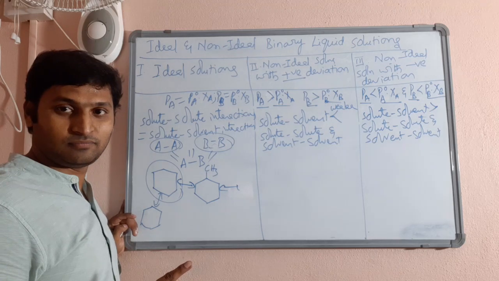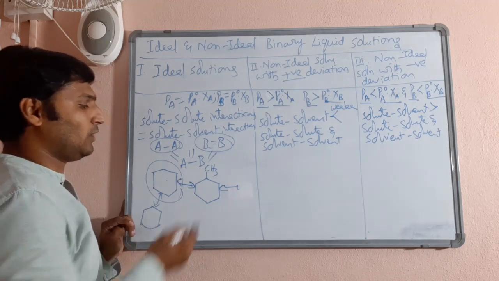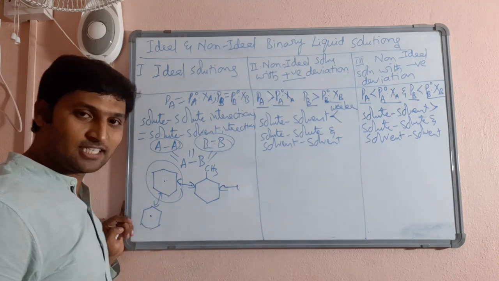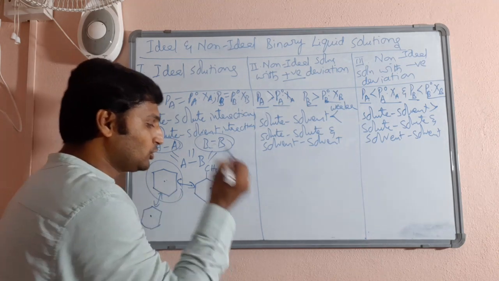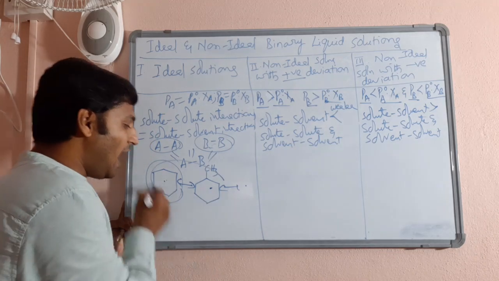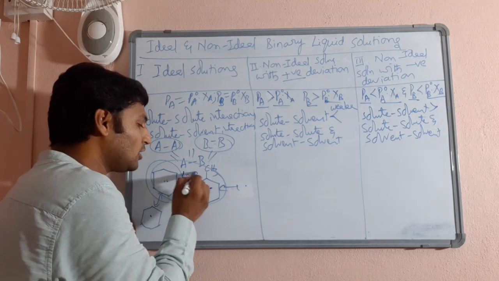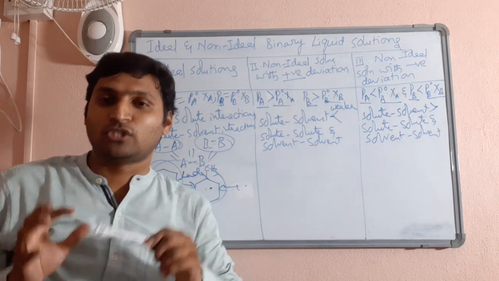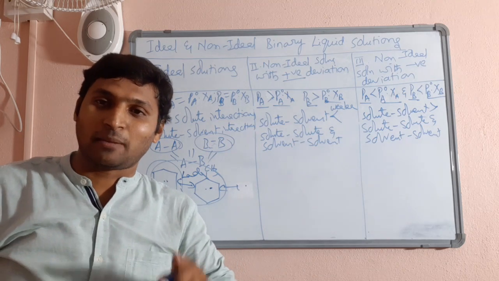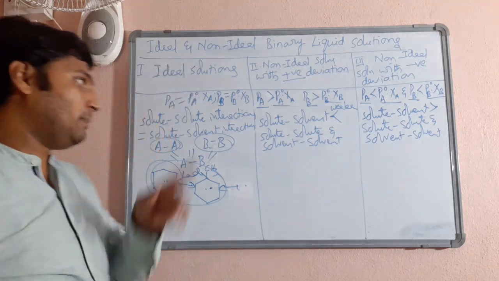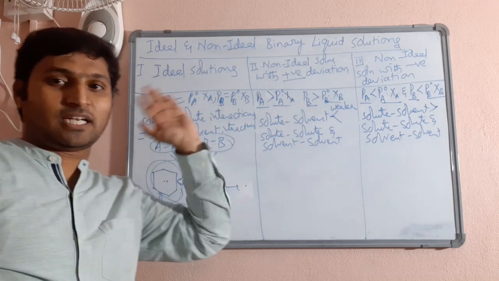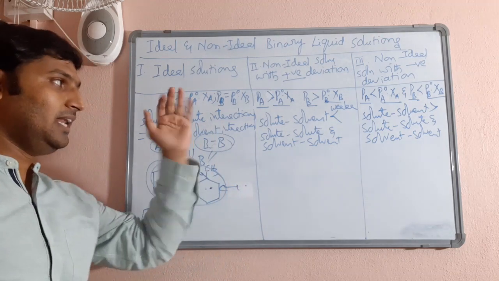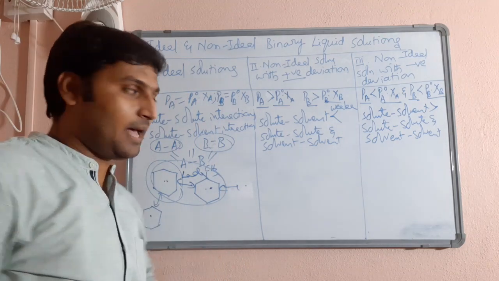Since molecular masses are also not too different, the strength of London forces also will be almost same even after mixing. So, assume solvent is cyclohexane, solute is methyl cyclohexane. Then, solvent-solvent interactions were also London forces. Solute-solute interactions were also London forces. After mixing, solute-solvent interactions are also London forces. As a result, no new forces are set up. The strength of the forces remains same. Hence, partial vapor pressures will be as expected from Raoult's law. Clear?